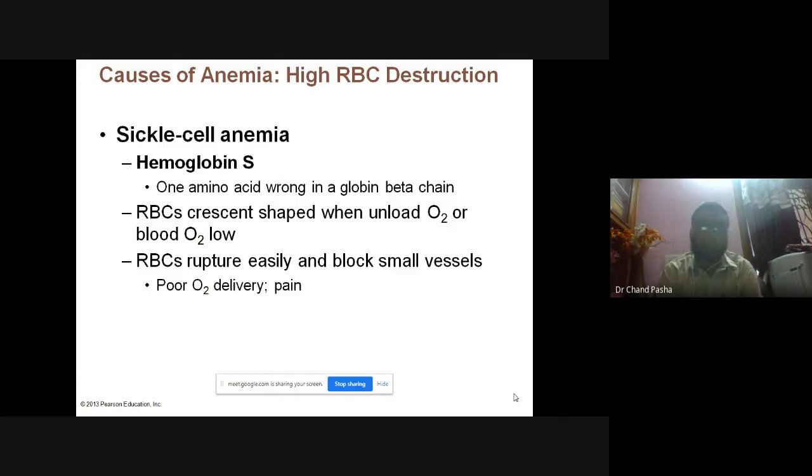And one more thing, whenever it is ruptured, small vessels are blocked. Whenever the vessels are blocked, it will lead to pain.